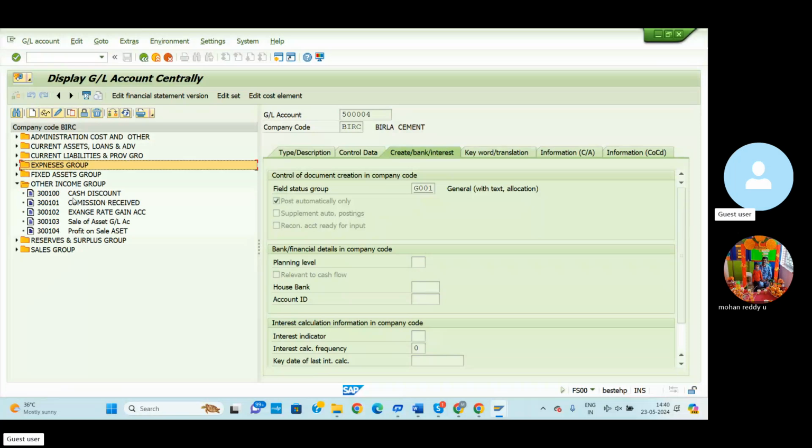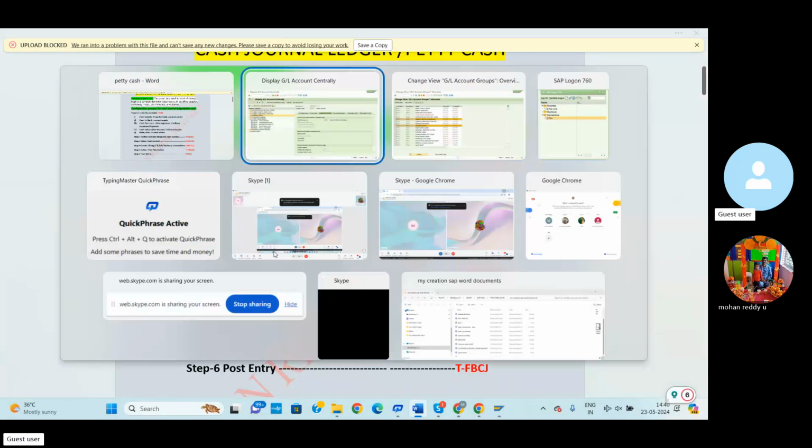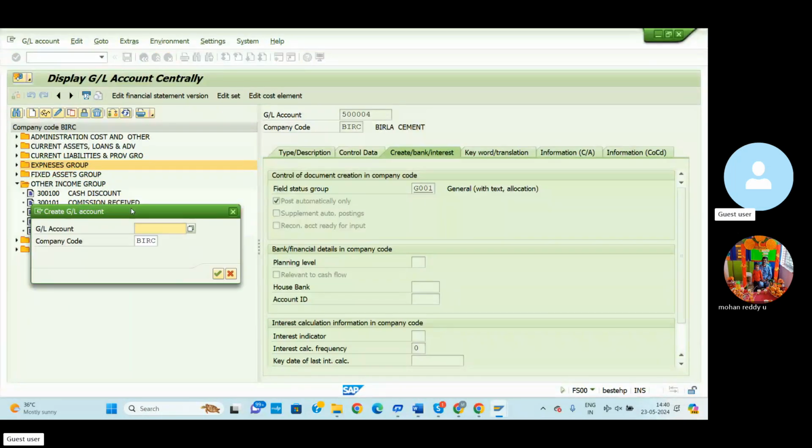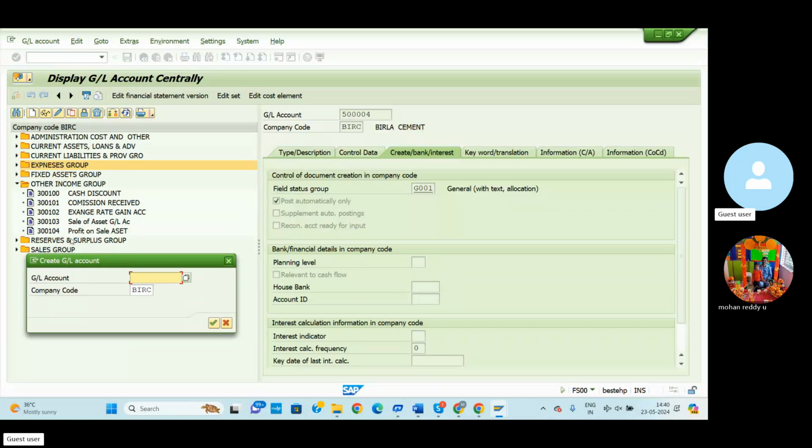So here only we can create the cash sales GL account. So go to the new GL account creation option, click here. In the other income GL group we previously mentioned up to 300104, the GL account we already used.